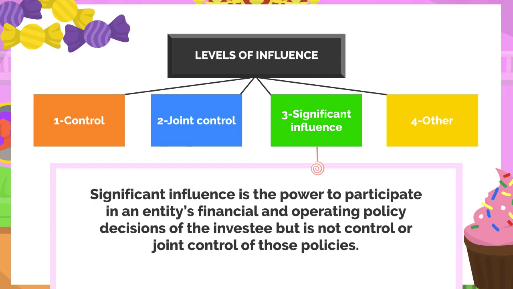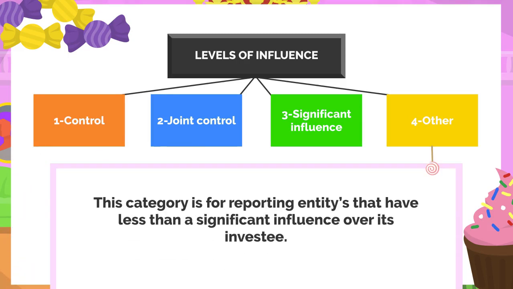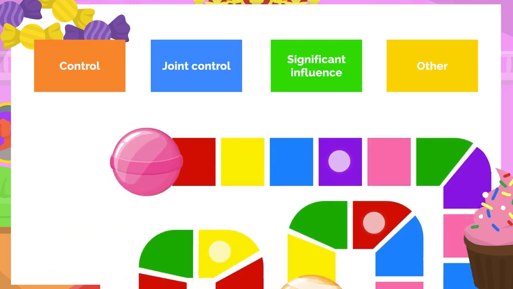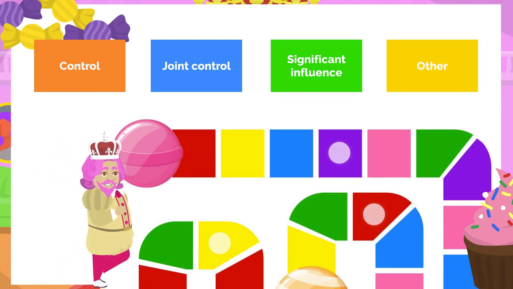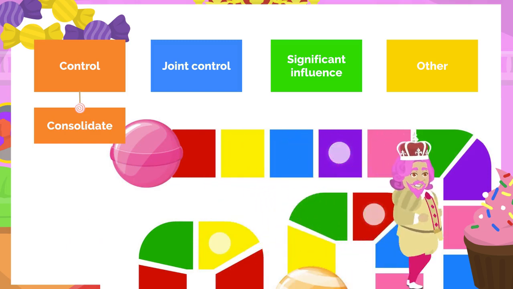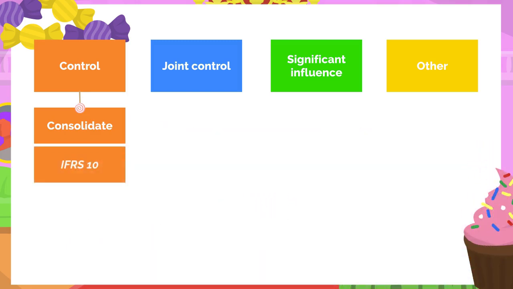Significant influence is the power to participate in the financial and operating policy decisions of the investee, but it is not control or joint control of those policies. Interest in an investee that does not result in control, joint control, or significant influence would fall into the category of other. When a reporting entity possesses control over its investee, it will generally consolidate the investee into its financial statements, and the relevant accounting guidance is covered under IFRS 10, Consolidated Financial Statements.